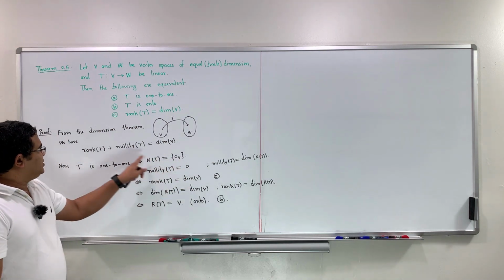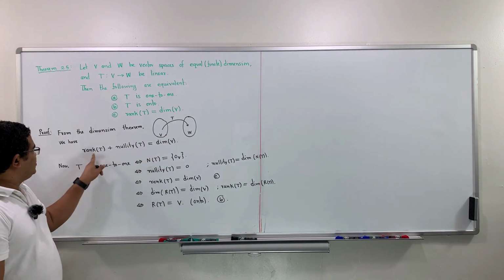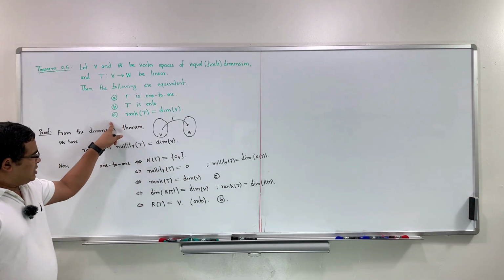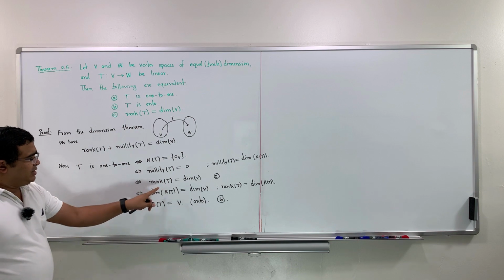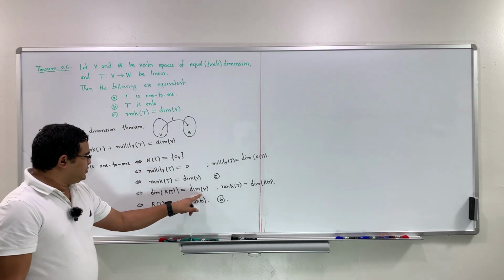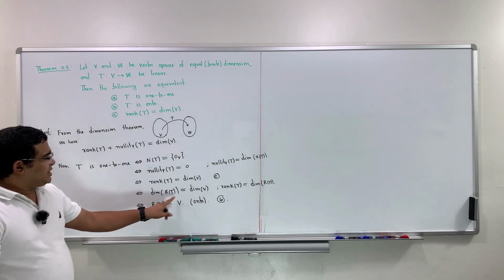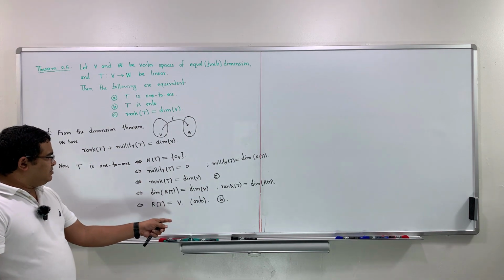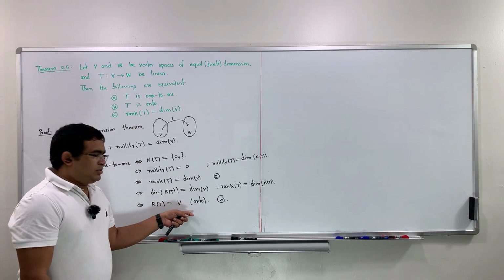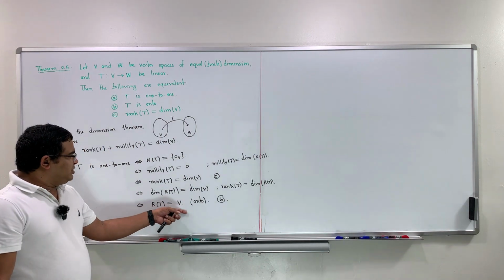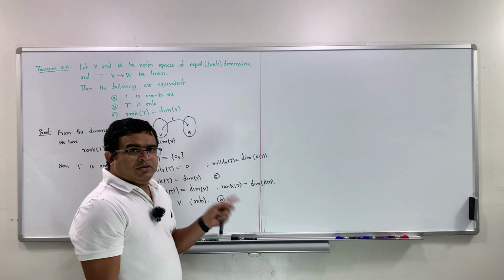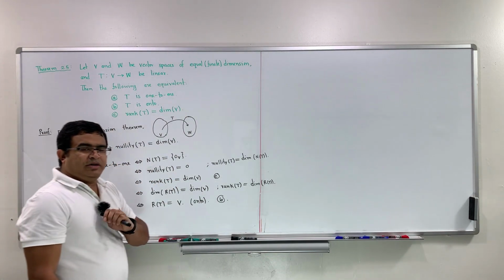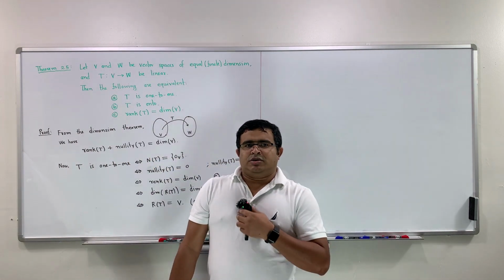And if nullity of T is 0, then from the dimension theorem we get rank of T equals dimension of V. So it proves part C. Now rank of T is the dimension of range of T, and since range of T is a subspace of the vector space V and the dimensions are the same, one should be the same as the other. And if range of T equals V, it means that the linear map is onto. So again, this theorem is true only for finite dimension. For infinite dimension, this is not true. So thanks for watching.